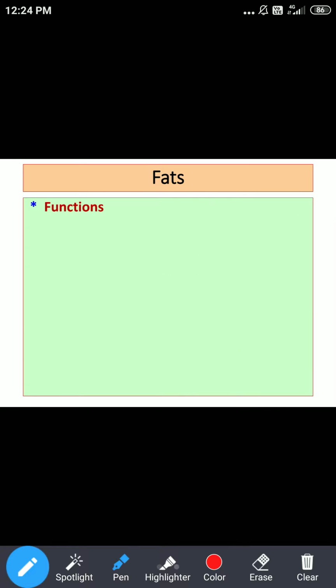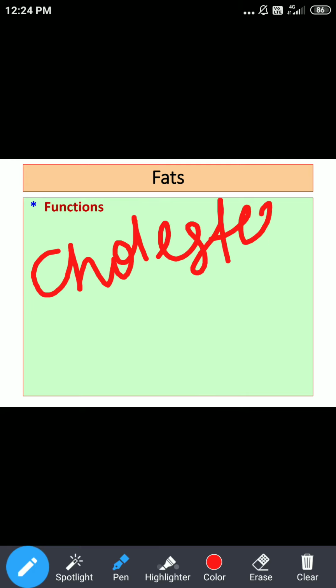Now, if we talk about derived lipid, we said cholesterol. As far as the functions of cholesterol are concerned, it is not always a villain. Cholesterol has some important functions in our body. It is an essential component of cell membranes and nervous tissue.